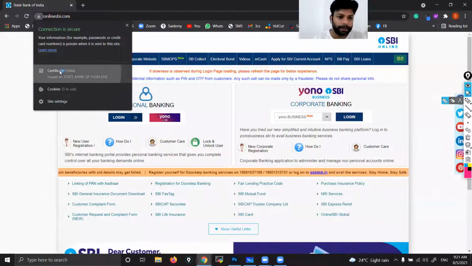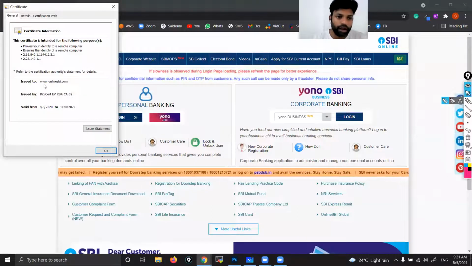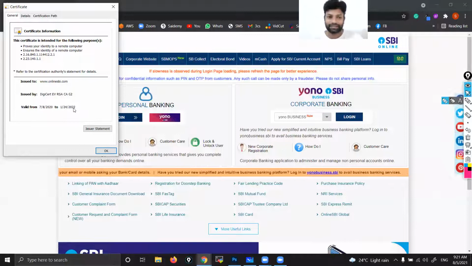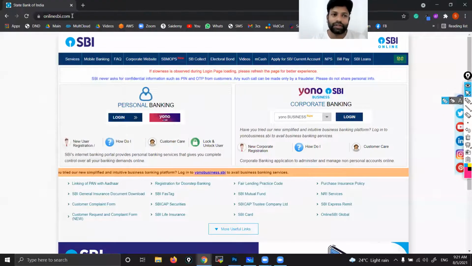Click on that certificate. It is issued to online SBI, to this particular website, www.onlinesbi.com. It is issued by a third-party company, DigiCert. Valid from 2022, for 2 years only. A passport is also valid for 10 years only. After that, you have to renew. Correct or not? Here also it is the same thing. After that, they have to renew. That's why it is secure. That's why you can see the lock symbol.